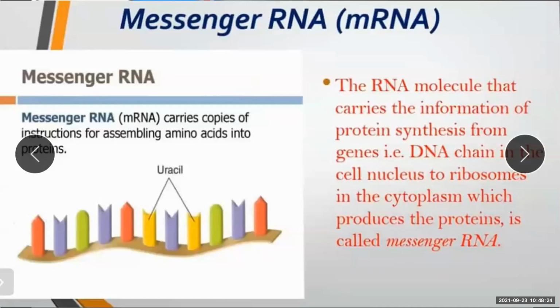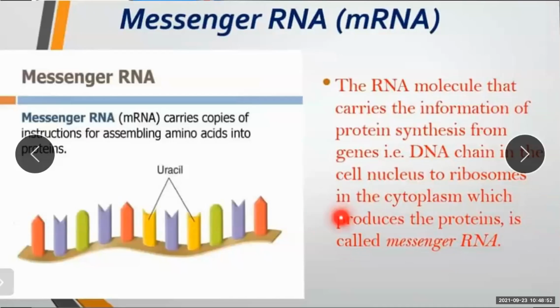What is the function? The RNA molecule that carries the information of protein synthesis from the genes. Genes means the DNA chain, which is present in the cell nucleus. It is carried to the ribosomes, and ribosomes are present in the cytoplasm, which produce the proteins.